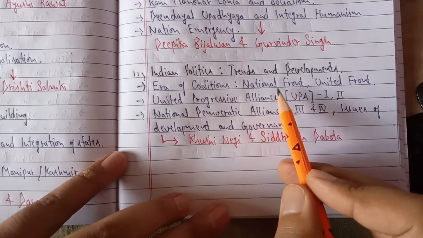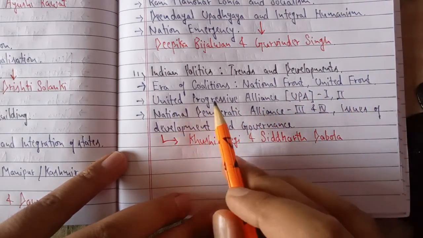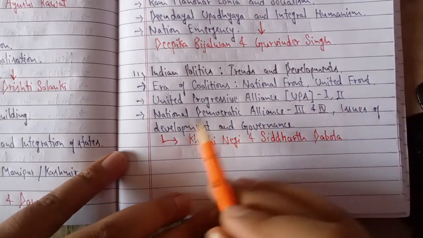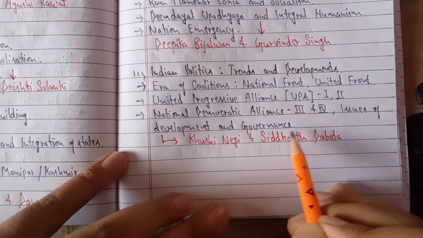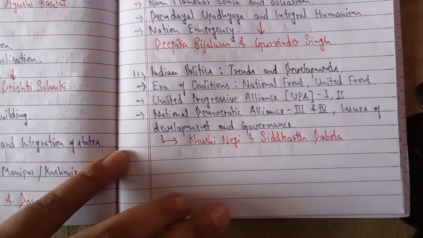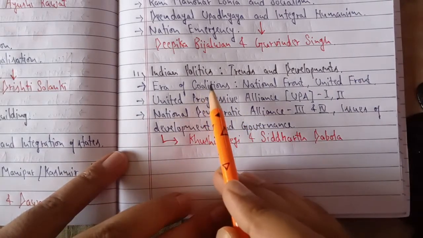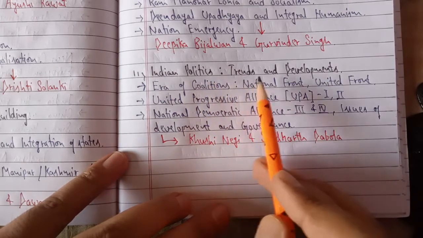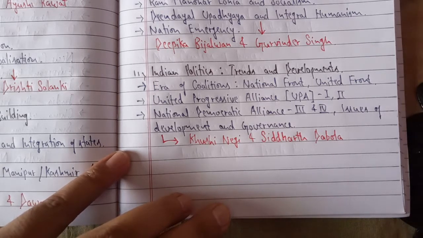So here you will be discussing the National Front, United Front, UPA, United Progressive Alliance, first and second, the National Democratic Alliance, NDA, as you know, and the issue of development and governance. So we shall be discussing the modern politics of India in this topic, and you can take the content from your choice, but the topic should be India's politics, Indian politics, trends and development. You can consult your NCERT books or help books or other sources. So I hope you have understood which topics you are getting and what topic you have to prepare a project report.